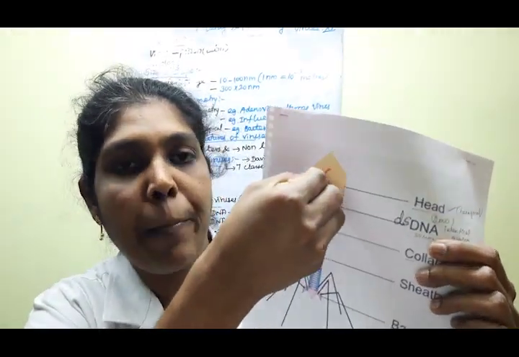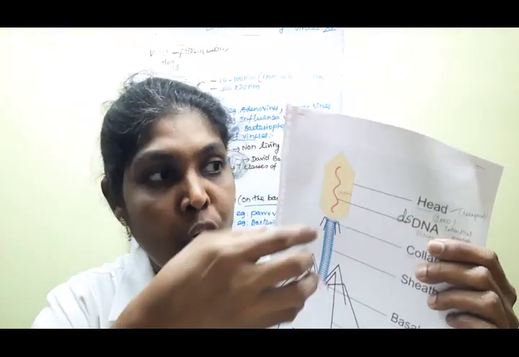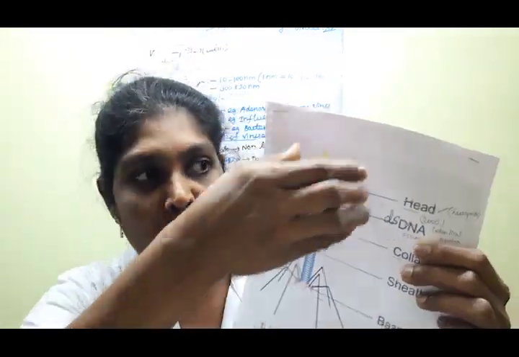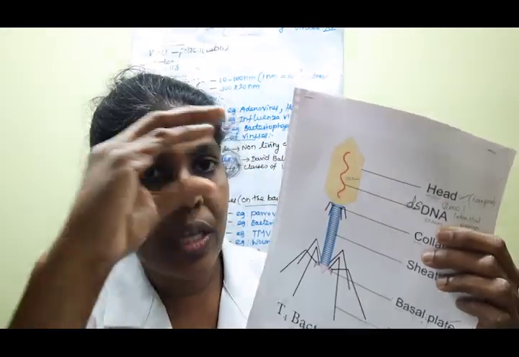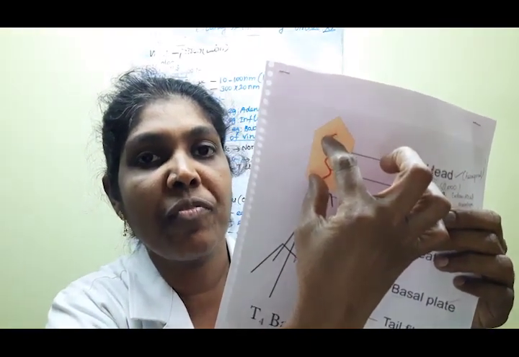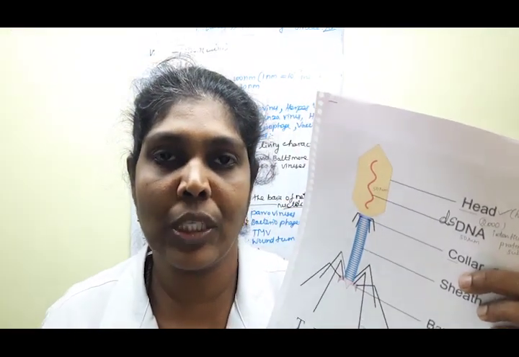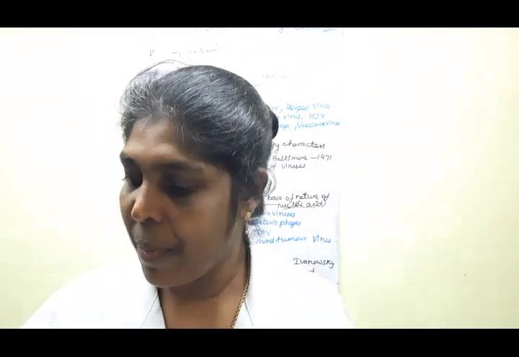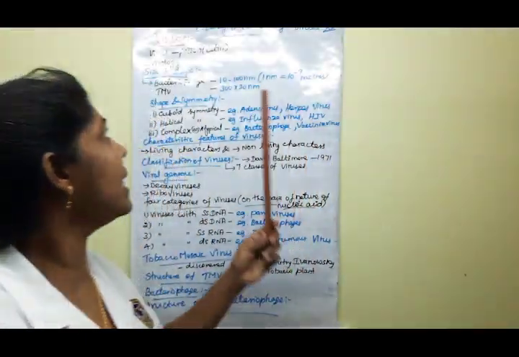If this DNA comes out, its length is 1000 times longer than the head itself. Clear, children? So there is 1000 times more length. That much length is present, tightly packed, in this 50 million-sized double-stranded DNA molecule. Understood, children? So this is the overall structure of the bacteriophage virus. Understood? Say yes or no? Yes.